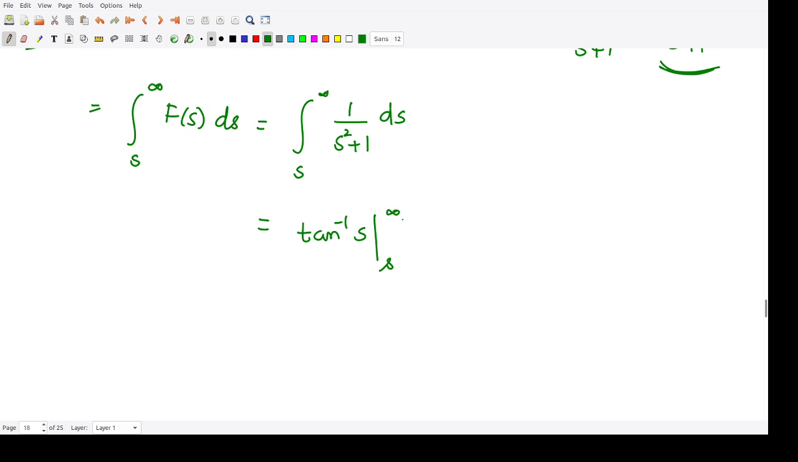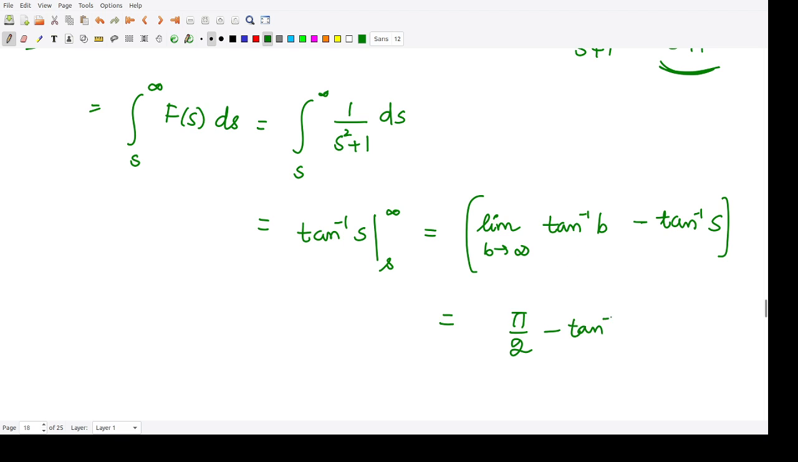Now whenever you have the limit as infinity, you would not directly substitute it. You will write limit b going to infinity of tan inverse b, and then minus tan inverse s, the lower limit. Now what is this first term? The first term, tan inverse of infinity. At what angle is tan infinity? At the angle pi by 2. Yes, at the angle pi by 2 it is infinity. So we have pi by 2 minus tan inverse of s. So this is the answer.